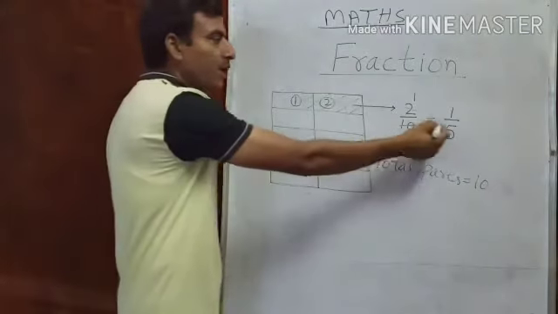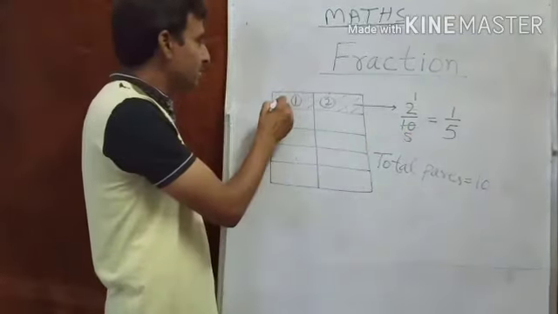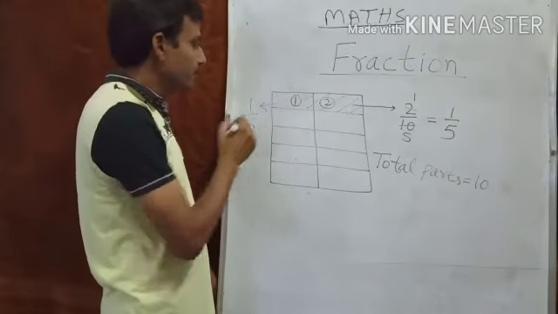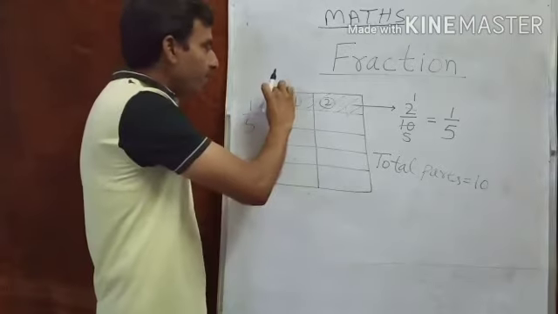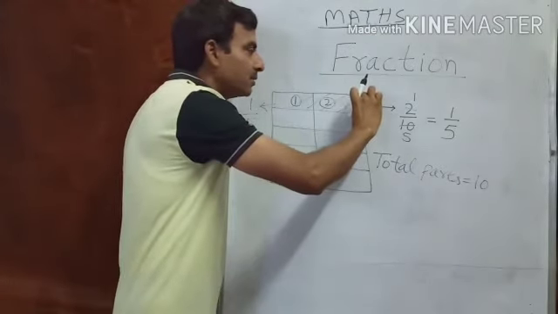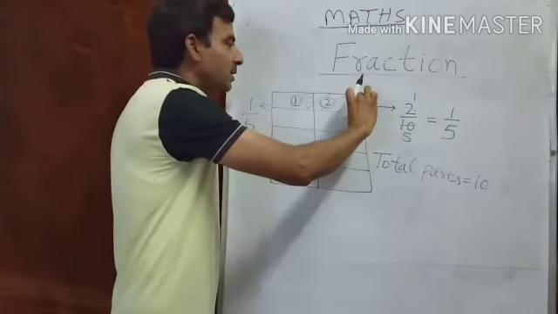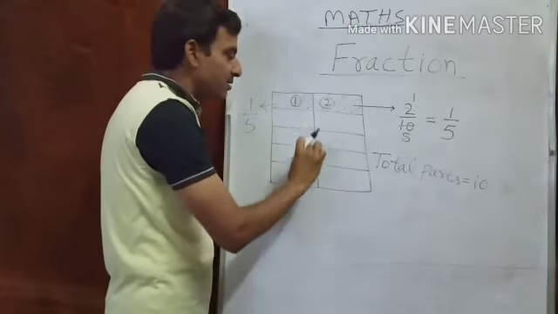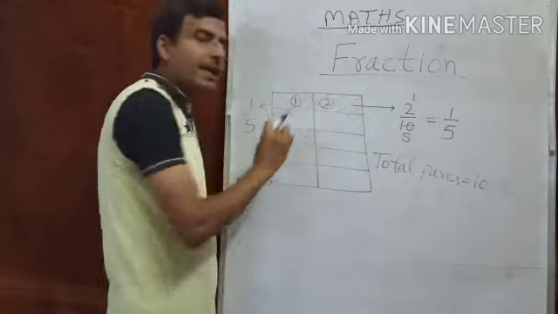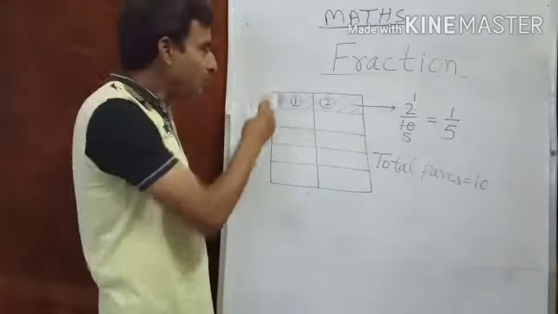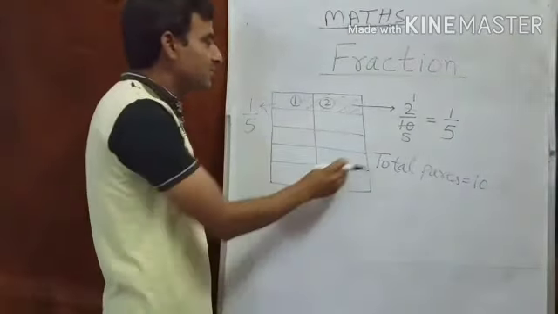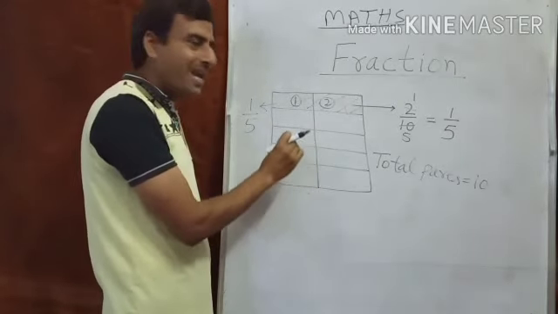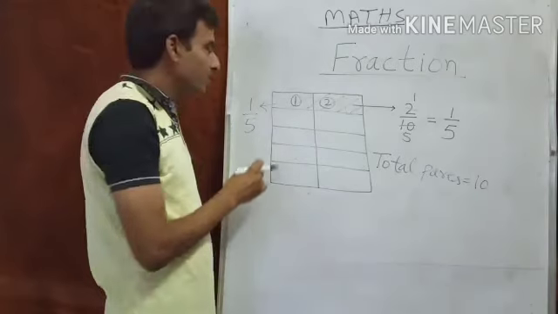I will represent 1 upon 5 here also. Look, if we calculate, this is 1 part, and whole 2 parts are 1, because all 5 parts are equally divided. Now this whole thing is divided into 5 equal parts in place of 10.